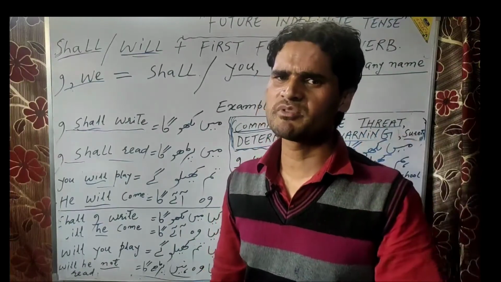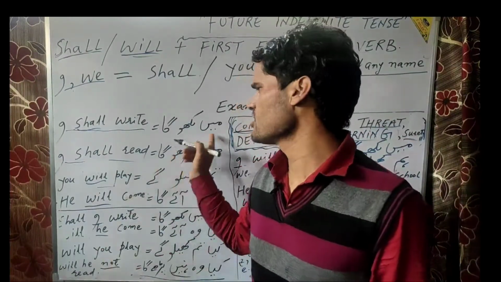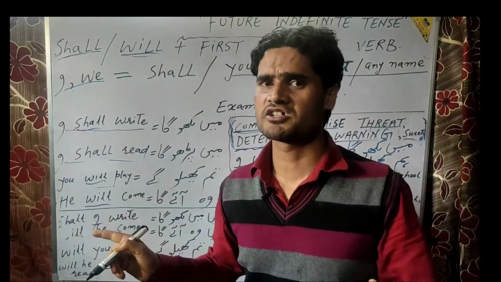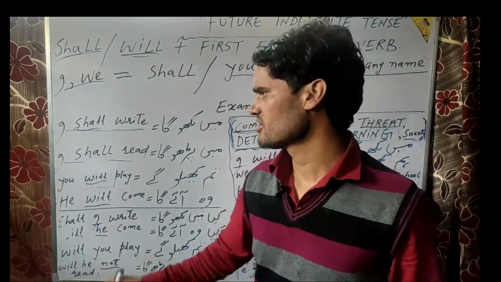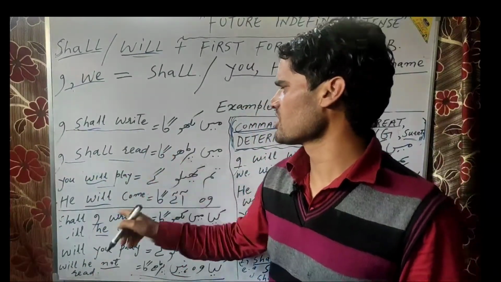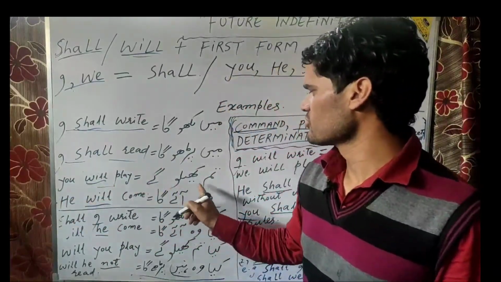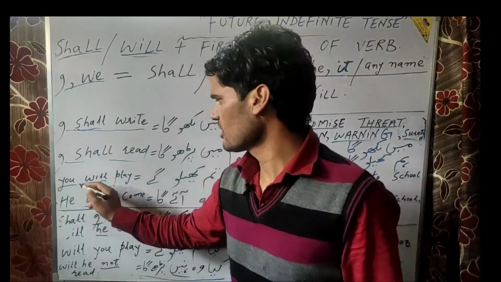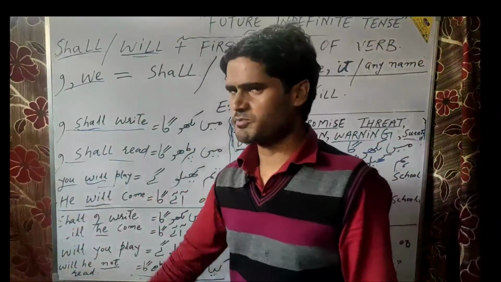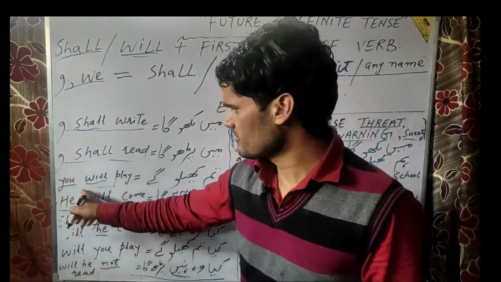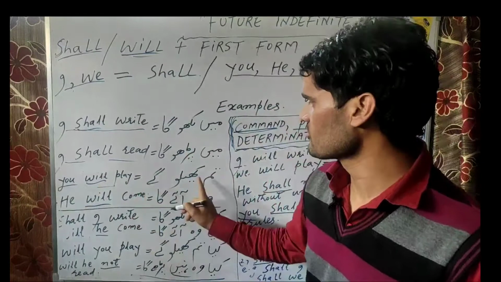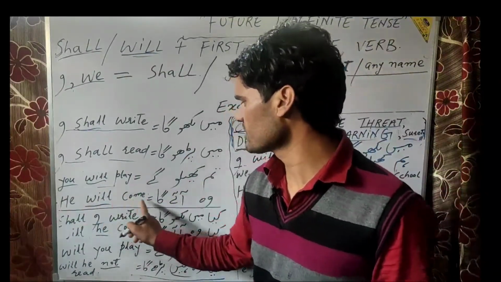Indicated it is simple, meaning that I shall write. मैं लिखूंगा. It doesn't guarantee us that I will certainly write. I shall read. मैं पढ़ूंगा. Here you will play. तुम खेलोगे. As you have already read, you is followed by will. Same is the case here. You will play. तुम खेलोगे. वो आएगा. He will come.